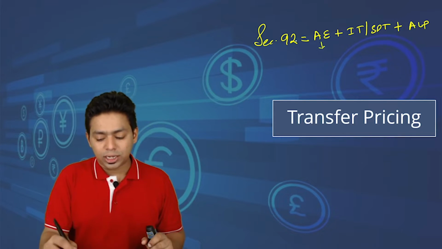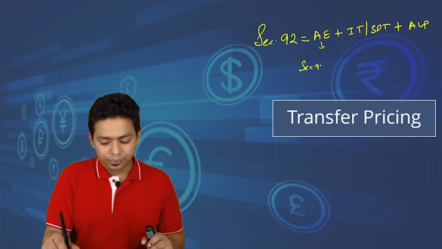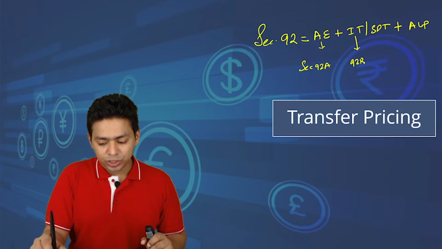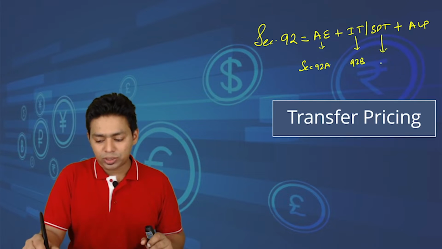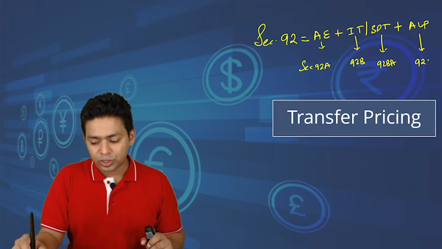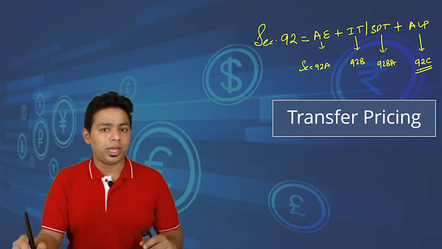Associate enterprise is written in section 92A. International transaction is written in section 92B. Specified domestic transaction is written in 92BA. And arm's length price, that we have concluded now, is written in section 92C. Most important, there are 6 methods.